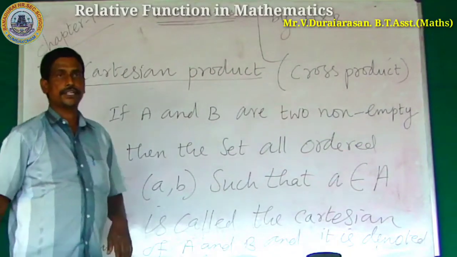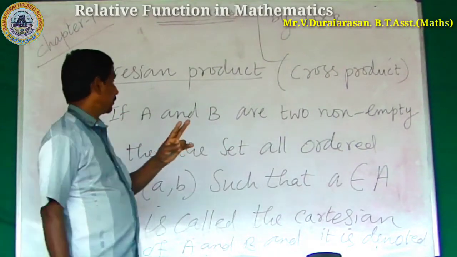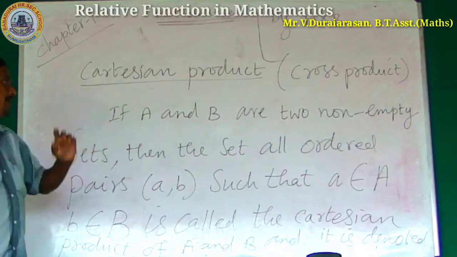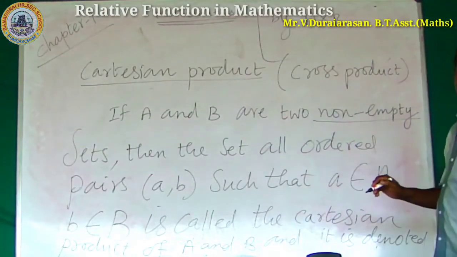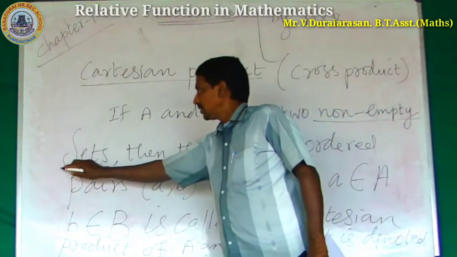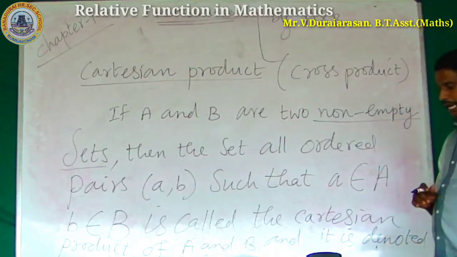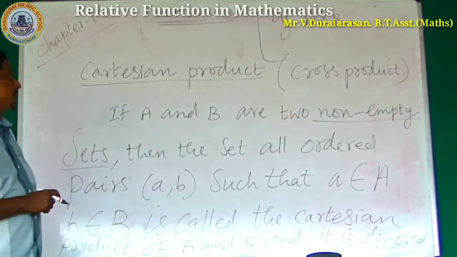What is the definition of the Cartesian product? Let us consider two non-empty sets, capital A and B. What is the meaning of a non-empty set? To find the Cartesian product, no set can be empty.